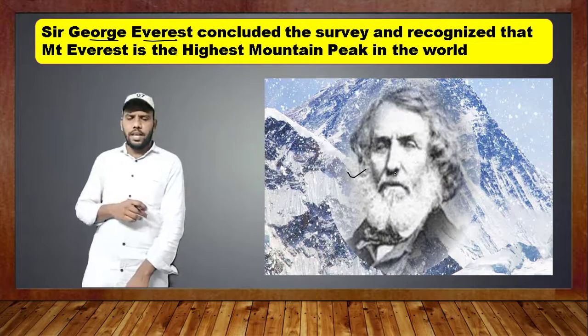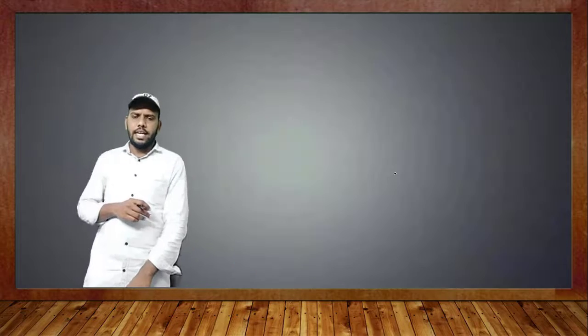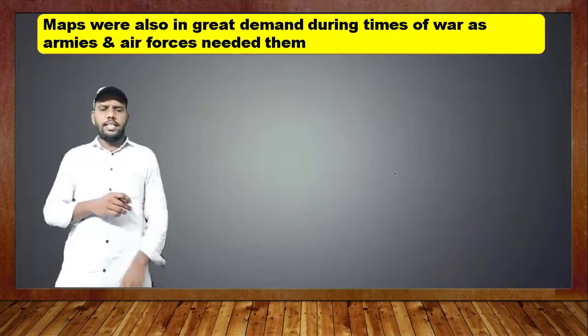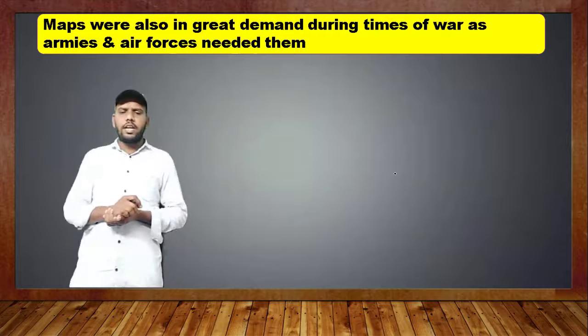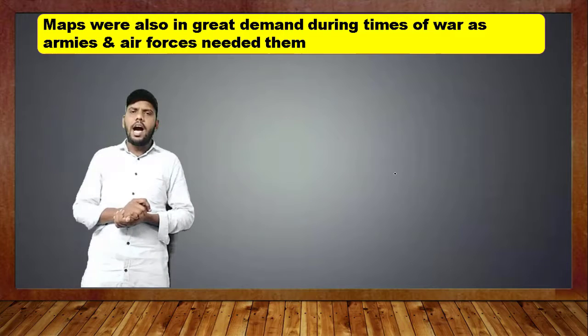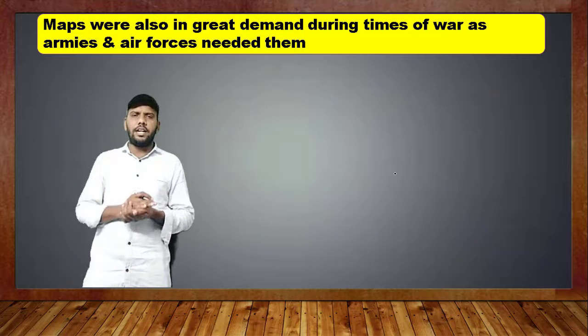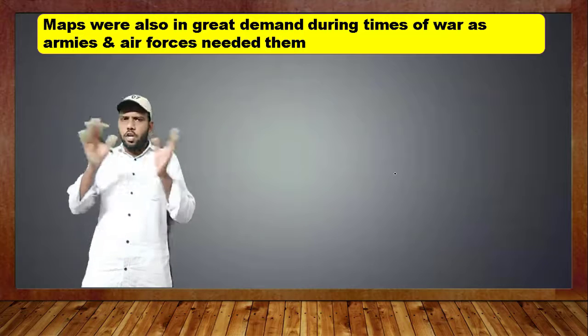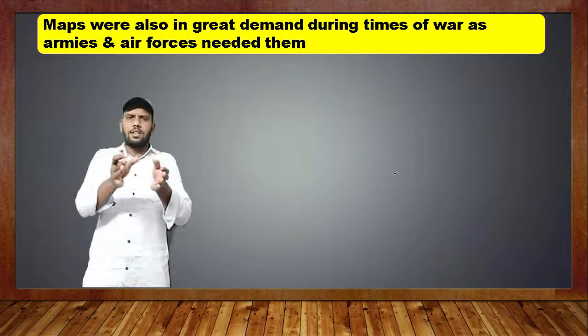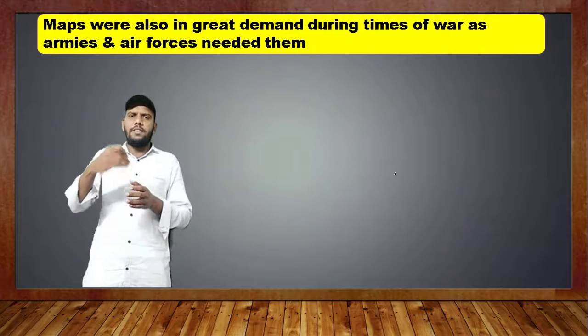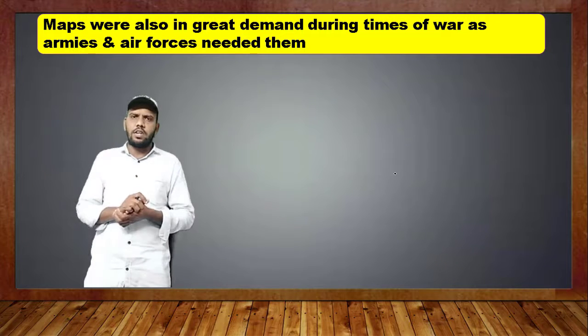He is the George Everest. Got it, children? Okay, yes. So that's what happened. Maps were also in great demand during times of war, as armies and air forces needed them. So, what we have discussed, we understood that Europeans control Asia, North America, South America, Africa, and they want to know interior places.